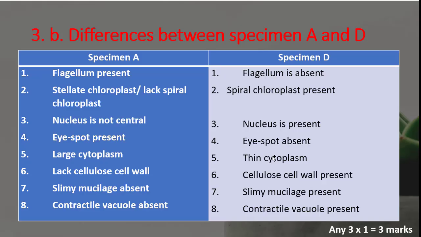Euglena has eye spots, which are not found in Spirogyra. Euglena has a large cytoplasm, and a thin cytoplasm for Spirogyra. Euglena lacks a cell wall, while Spirogyra has one. It has a slimy mucilage. Euglena lacks it, but it's present in Spirogyra.